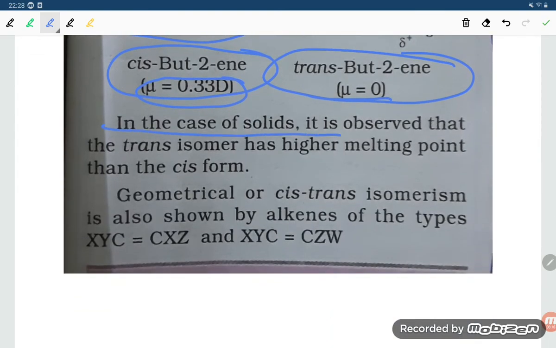In the case of solids, it is observed that the trans isomers have a higher melting point than the cis form. Geometrical or cis-trans isomerism is also shown by alkenes of the two types XYC=CXZ and XYC=CZW.